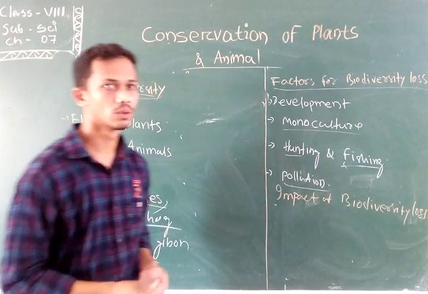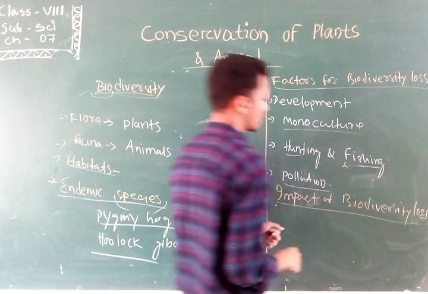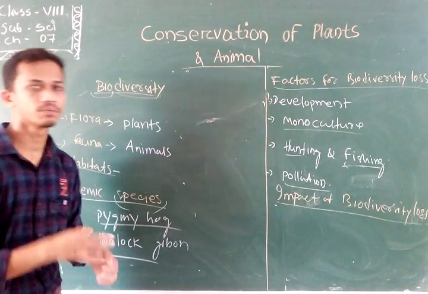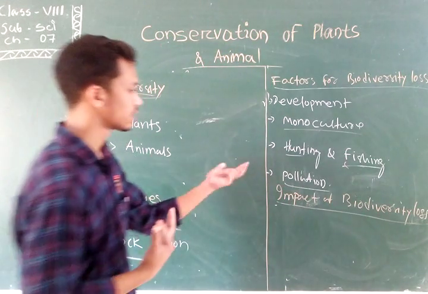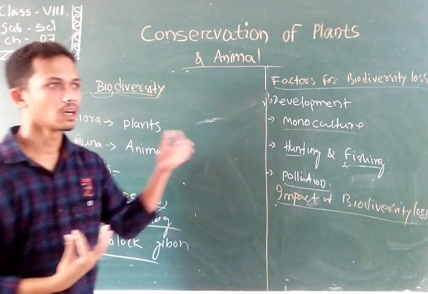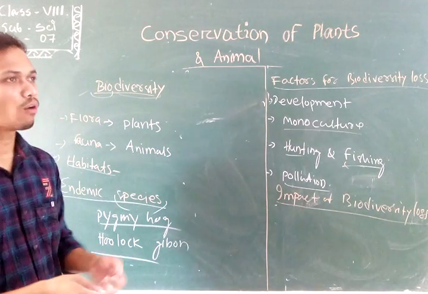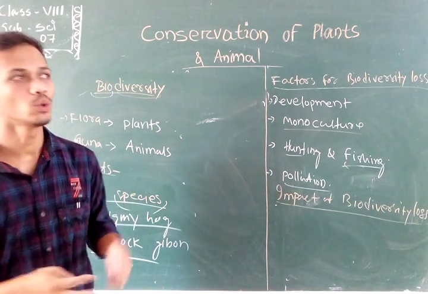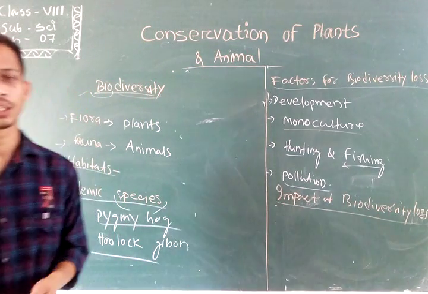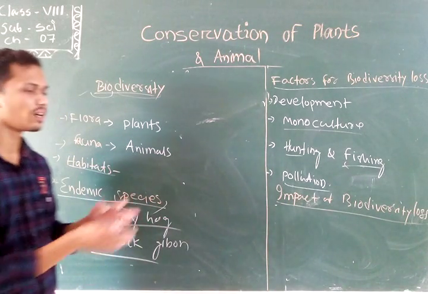So let's discuss the impact of the loss of biodiversity. If the biodiversity is lost, what impact do we feel? Firstly, some plants or animals will vanish. They may be used as our medicine or for various other purposes in the future.